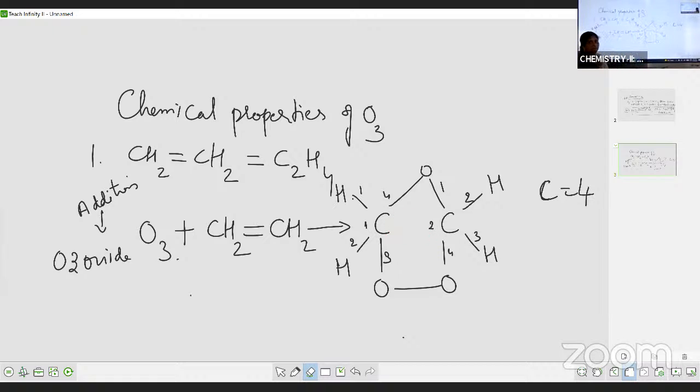So you should not write any bond between the 2 carbons. Okay, students? So I'm erasing these numbers, otherwise it will be very much messy.